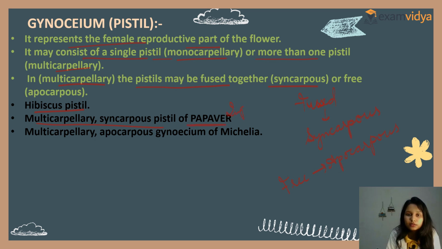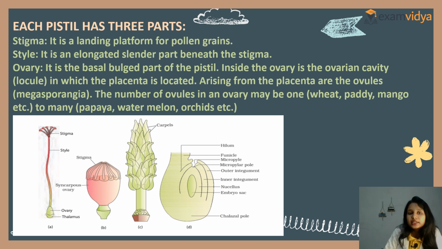So hibiscus is multicarpellary syncarpous, and the pistil of Papaver is also syncarpous. This is an important example. And the multicarpellary apocarpous gynoecium is of Michelia. Very important. You must remember what is syncarpous, what is apocarpous, what is multicarpellary, and what is monocarpellary. Clear? Some terms you will learn more and more in the next chapter. So you must remember the meanings of the terms.